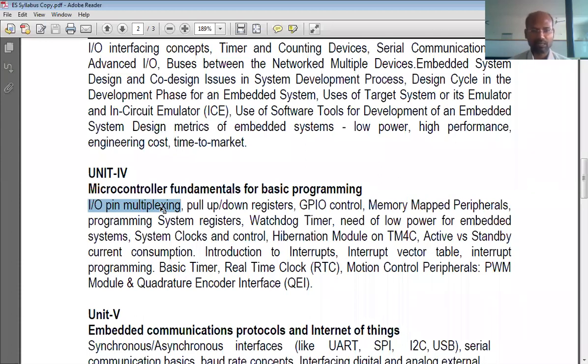No, that is not true in general. Many pins are used for various purposes. The same pin can be used as an input pin or an output pin. The same pin can be one of the pins in I2C communication, SPI, or USB communication. Multiplexing means the same pin can be used for different purposes. That is IO pin multiplexing.